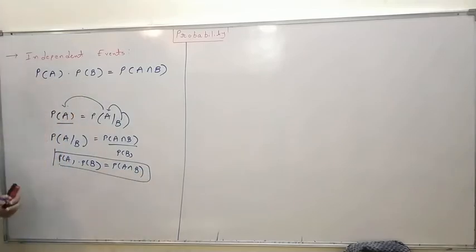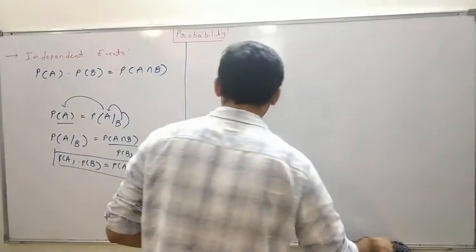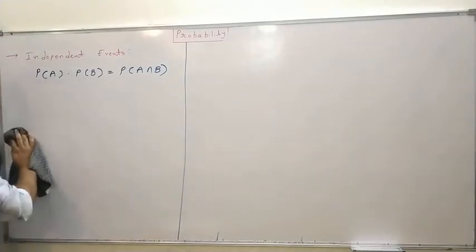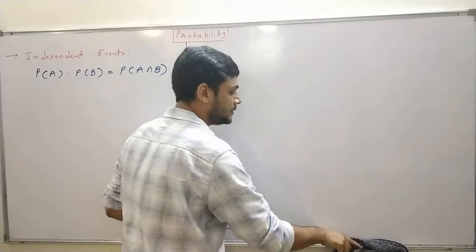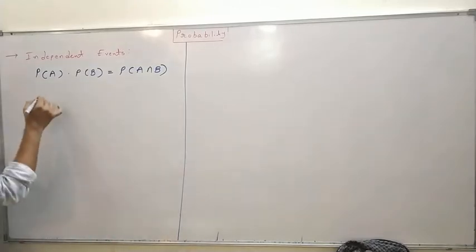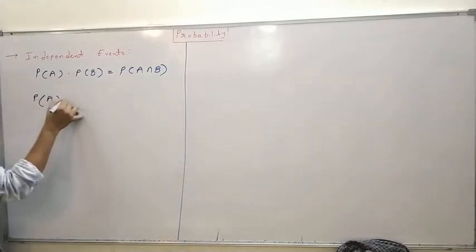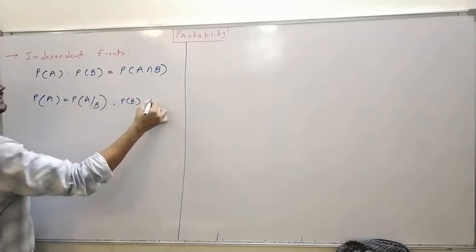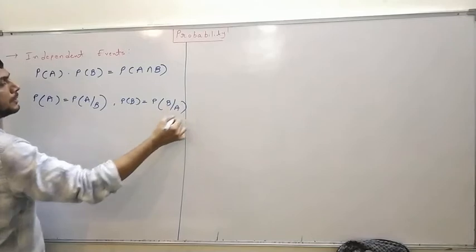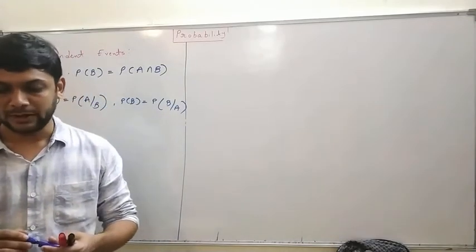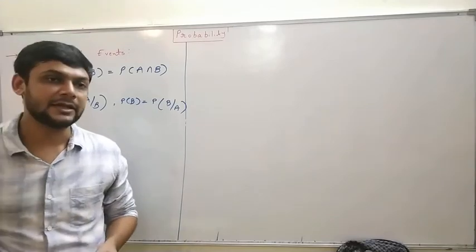So that is the definition of independent event, and what is meaning of independent? કે બે ઇવેન્ટની પ્રોબેબિલિટીને એકબીજા સાથે કઈ લેવા દેવા નથી, that are independent to each other. Okay, so that is called independent events. Now if independent events are, then we can write P(A) is equals to P(A/B) and P(B) is equals to P(B/A). હમણાં મેં તમને જે એક્સપ્લેનેશન આપ્યું એ રીતે. Okay, so that is the definition of independent events, and for three events